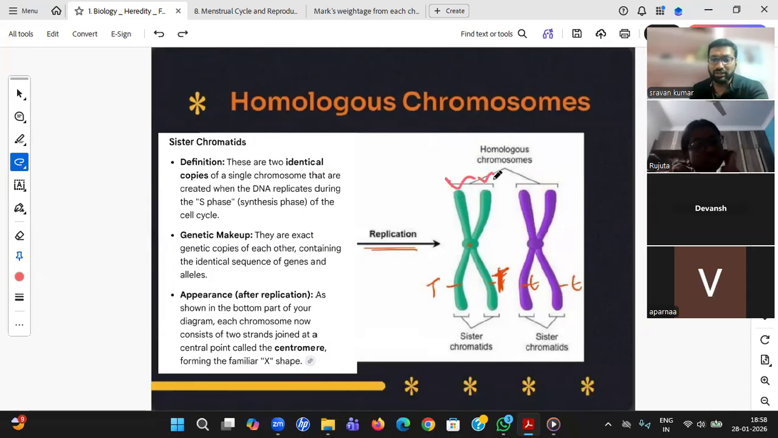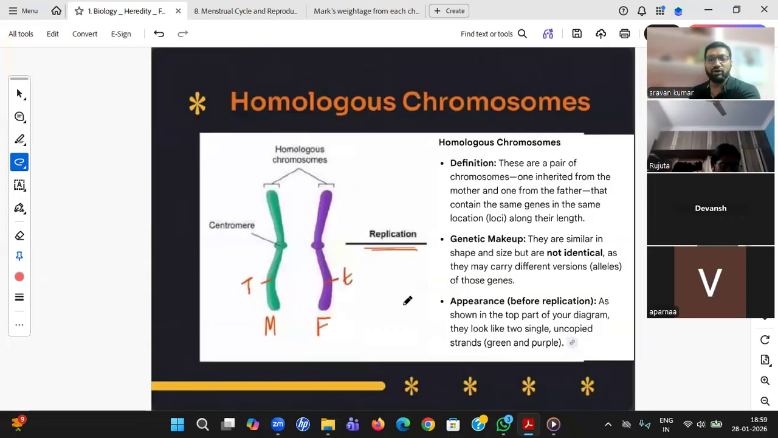Identical means these two both are from the father. Their order is also the same. Their code inside the order is also the same. They both are identical copies in a single chromosome. Are they exact copies? Yes, they are identical copies, that we have understood. So this is what you need to know.